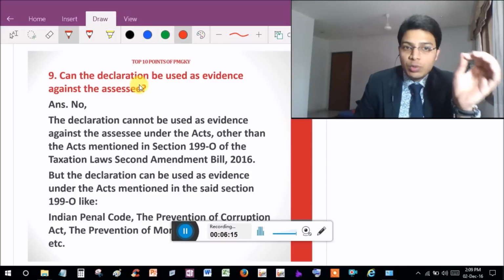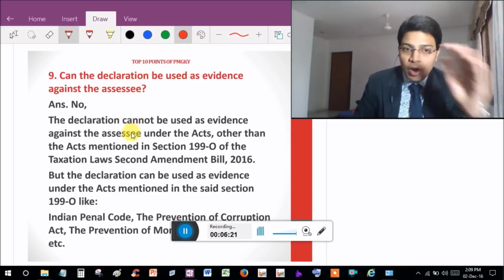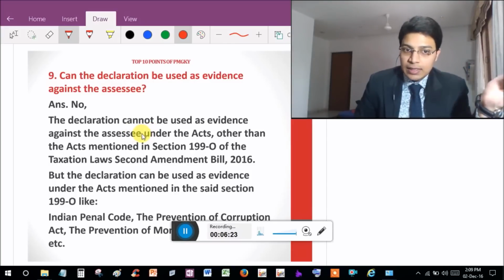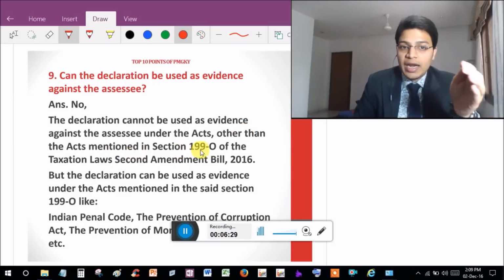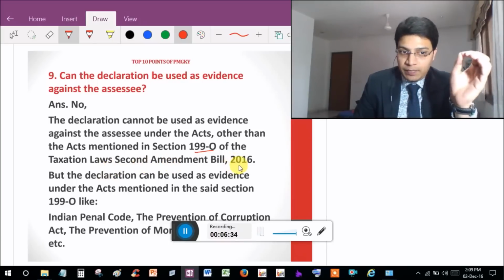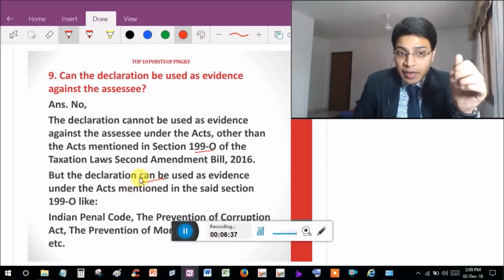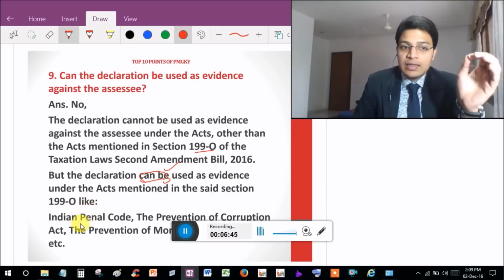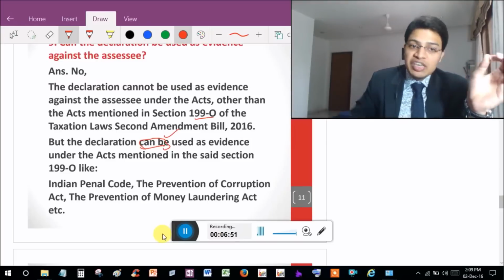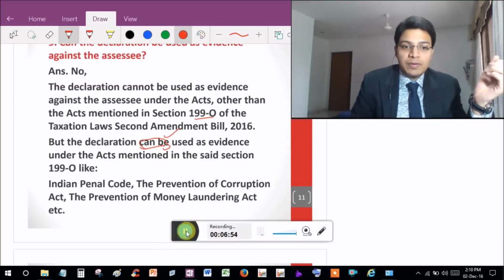Point number 9. Can the declaration be used as evidence against the assessee? No. The declaration cannot be used as evidence against the assessee under the acts other than the acts mentioned in section 199O of the Taxation Laws 2nd Amendment Bill 2016. But the declaration can be used as evidence under the acts mentioned in the said section 199O, like the Indian Penal Code, the Prevention of Corruption Act, the Prevention of Money Laundering Act, etc.